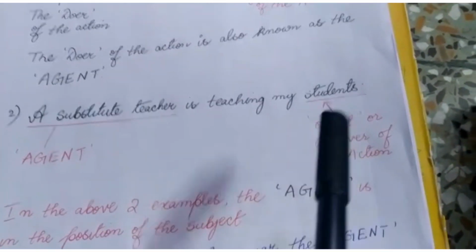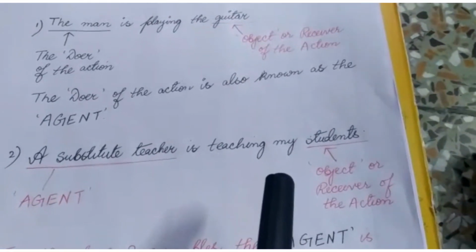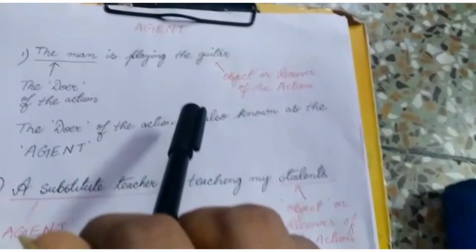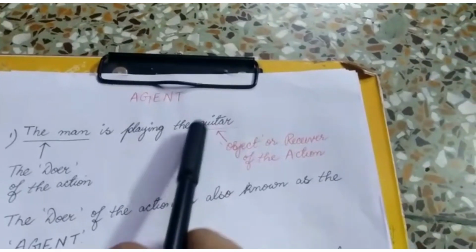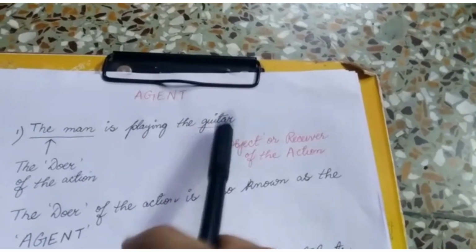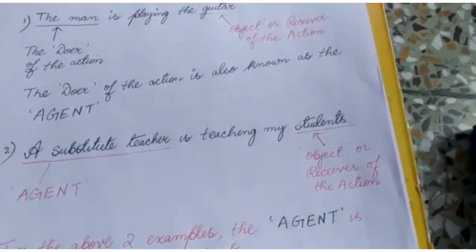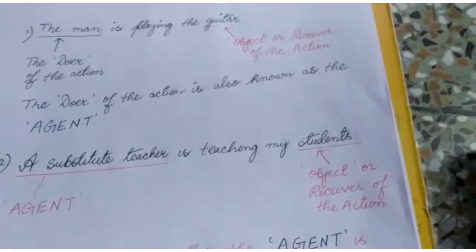So in an active sentence, the object or the receiver comes at the end of the sentence. However, in a passive sentence, the object comes at the beginning of the sentence.